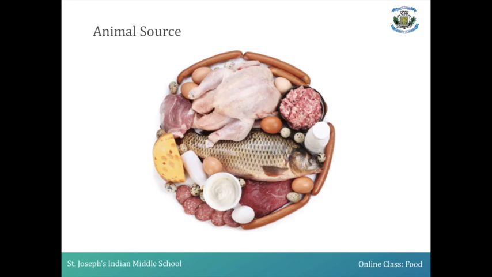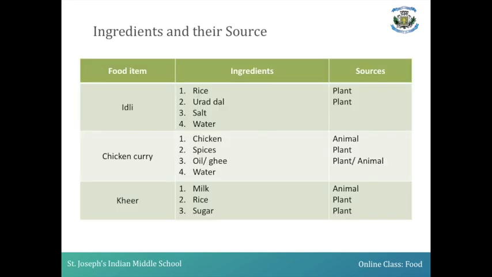Not only this, there is also another animal source which we get from the honeybee. For example, if you take a food item like idli, you know the ingredients required to prepare idli, namely rice, urad dal, salt, water. Now, can you list the sources for all these ingredients? Where do they come from? If you take rice, the main source of rice is plant because we get the rice grains from the plant. What about the urad dal? Same thing. The main source of this is the plant.